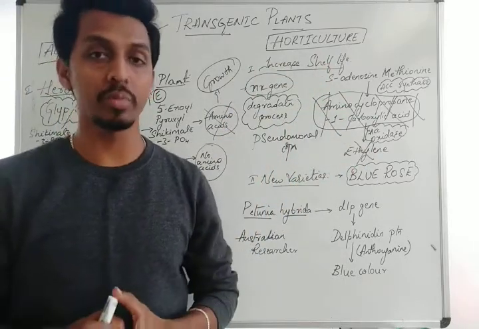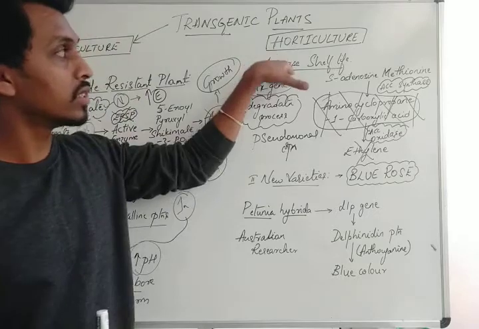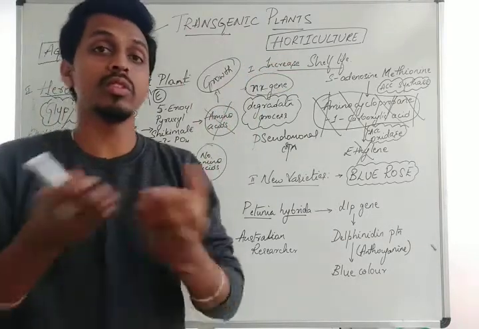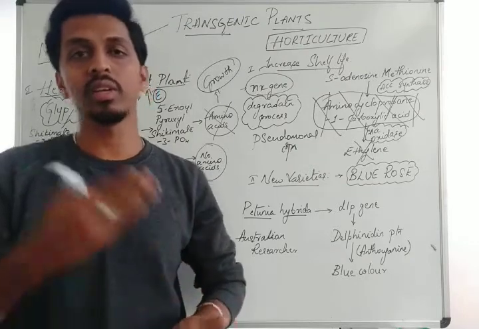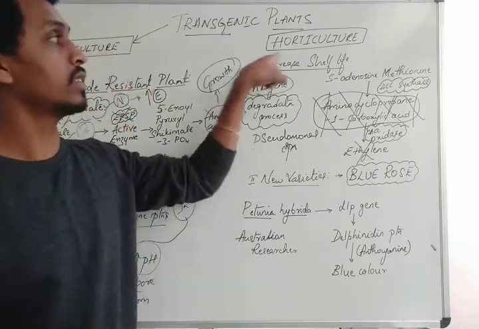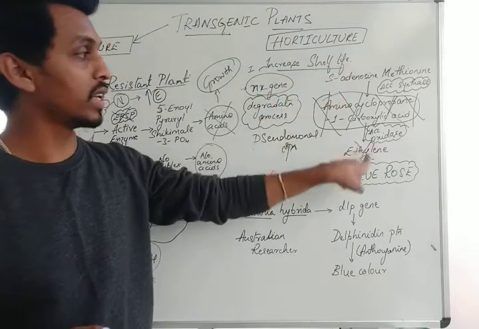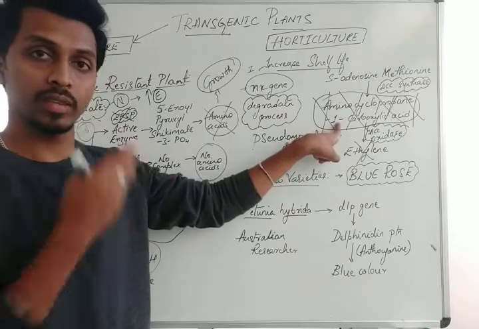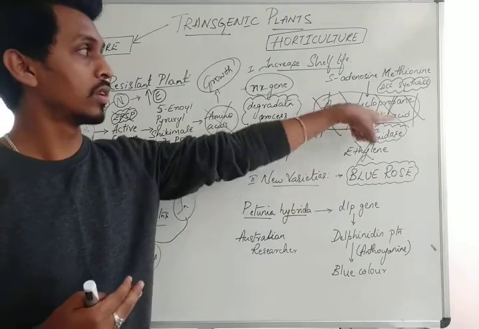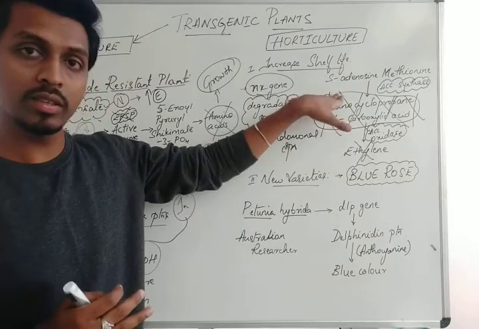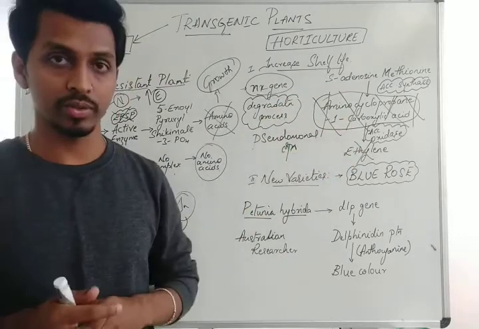As ethylene is not produced, an increase in shelf life is observed. So the flower which was supposed to stay for a week can now stay about 20 days. That is how increased shelf life happens, by degrading the precursor of ethylene, aminocyclopropane 1 carboxylic acid, so that ethylene is not produced.